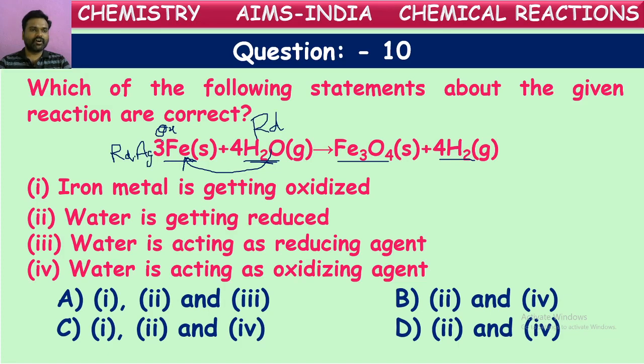The one which is getting oxidation is the reducing agent because it is taking oxygen from others and helping for the reduction of others. So the reduction helper is called reducing agent. Reducing helper, reducing agent. Iron is reducing agent. If you see in terms of water, water is giving its oxygen to iron and it is helping for the oxidation of iron. So water is an oxidation helper, which is also called oxidizing agent.